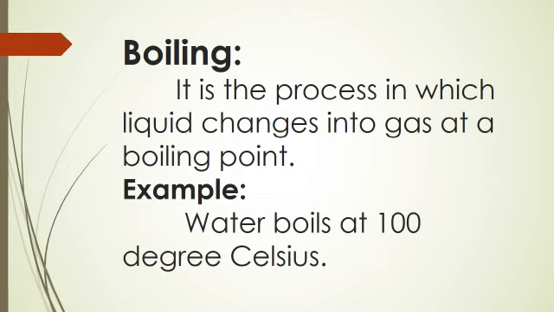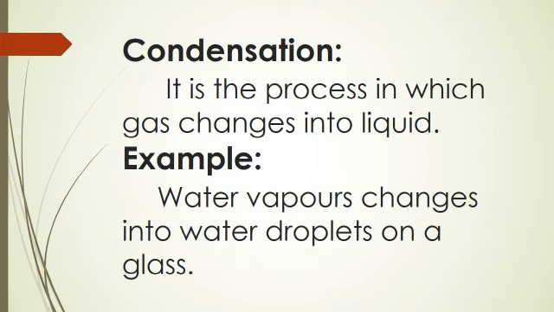Boiling is the process in which a liquid changes into gas at boiling point. For example, water boils at 100 degrees Celsius. Condensation. Condensation is the process in which a gas changes into a liquid. For example, water vapors change into water droplets on a glass.